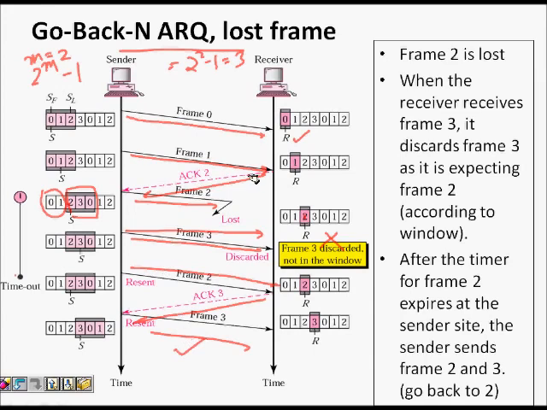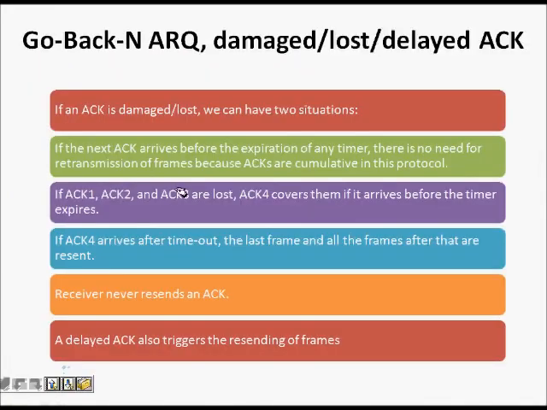So this is there, and you have cumulative ARQ. Even if I sent frame 1 and did not receive ARQ, and F2, F3 I sent, and then I get an ARQ saying ARQ 4, then it is fine. ARQ 4 will automatically mean F1, F2, F3 were all received properly. So this is about if an ARQ is damaged or lost.